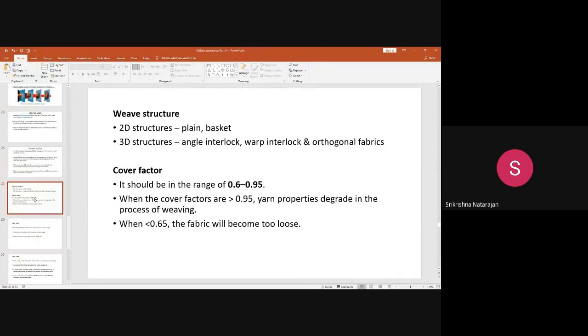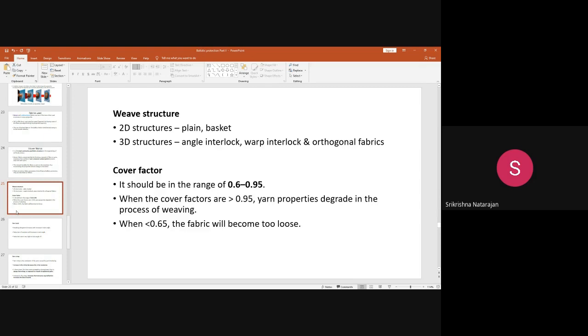In the normal 2D fabrics, woven structures, you can see plain weave and basket weave used. Among the commonly used weaves, plain is the most effective. In 3D structures, there are fabrics like angle interlock, warp interlock, and orthogonal structures that can be used in ballistic protection. And the cover factor is a very important parameter in ballistic protection.